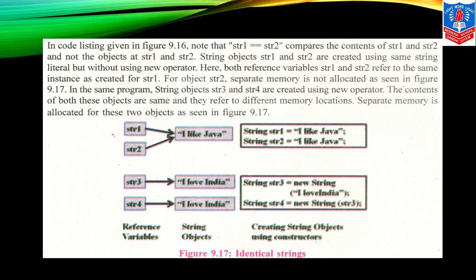You can see, children, here string 1, string 2: "I like Java". So string 1, that is str1, is "I like Java", str2 is given, and string 3, string 4 are separate. These first two strings are the same, "I like Java" only. Whereas string 3 is "I love India", and string 4 is again "I love India". So both are new strings taking different memory allocation.